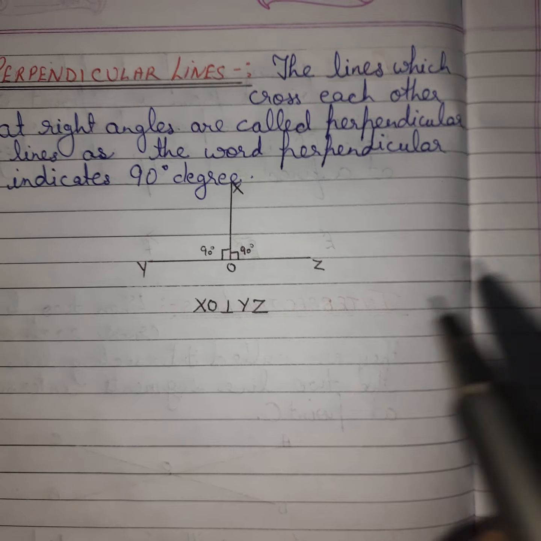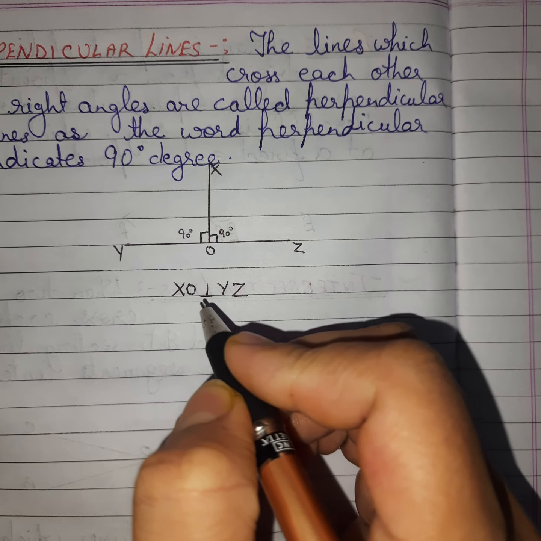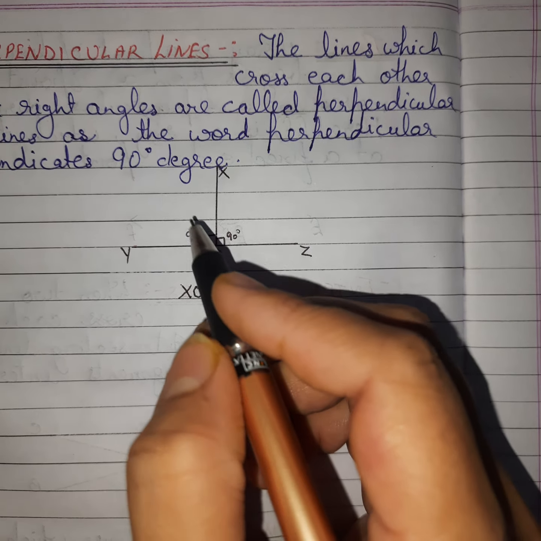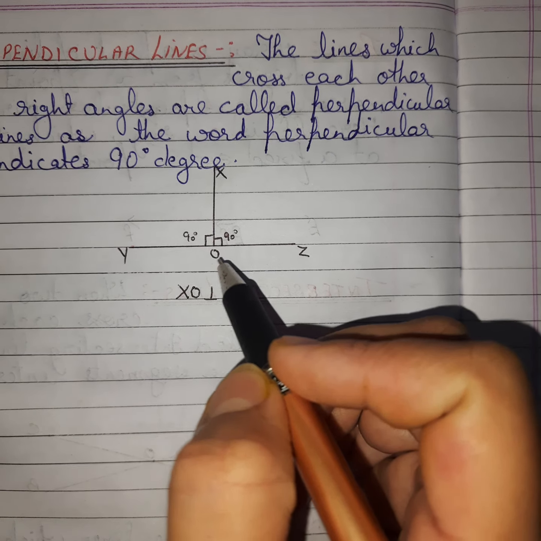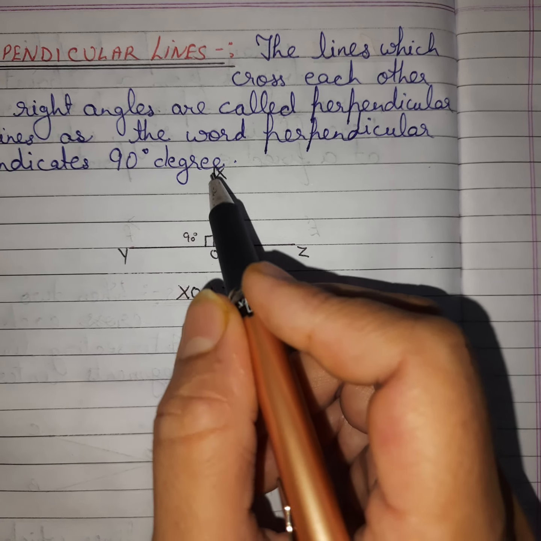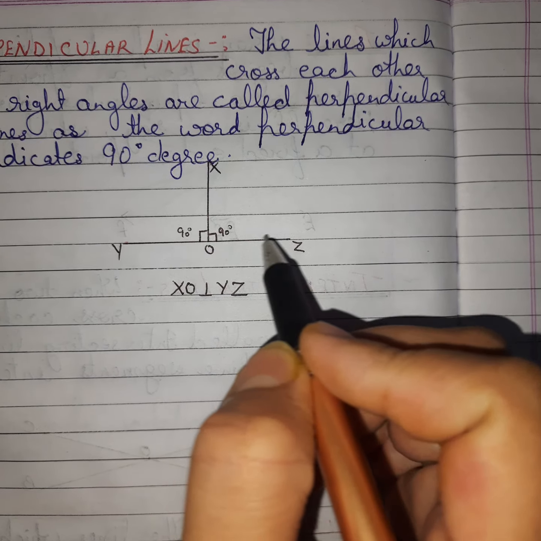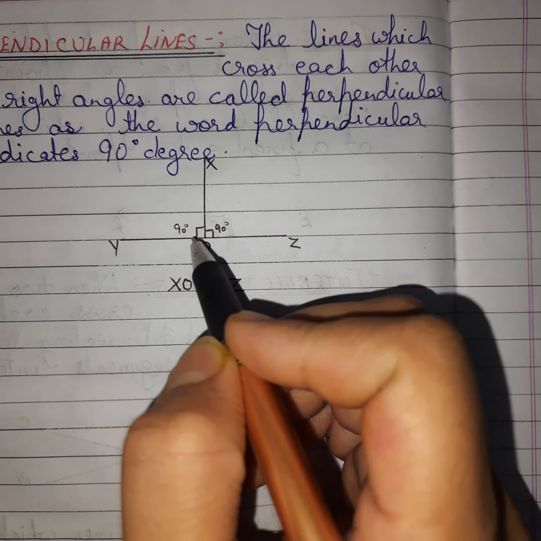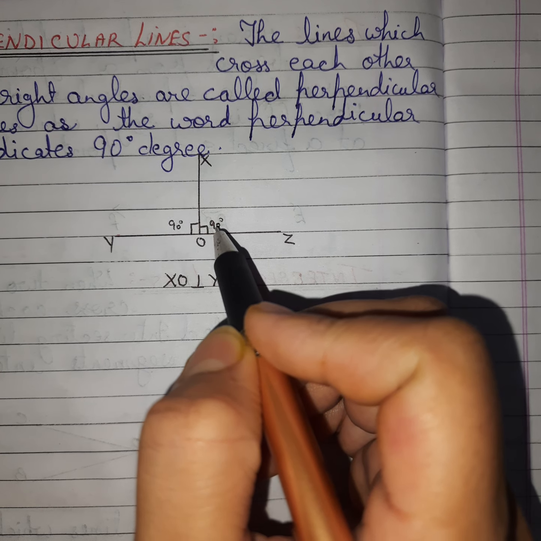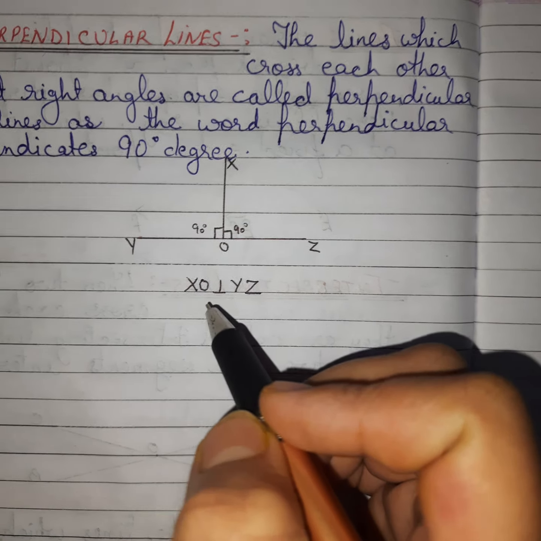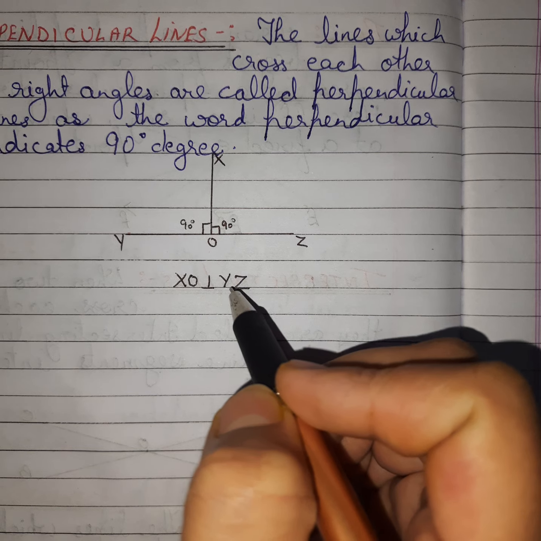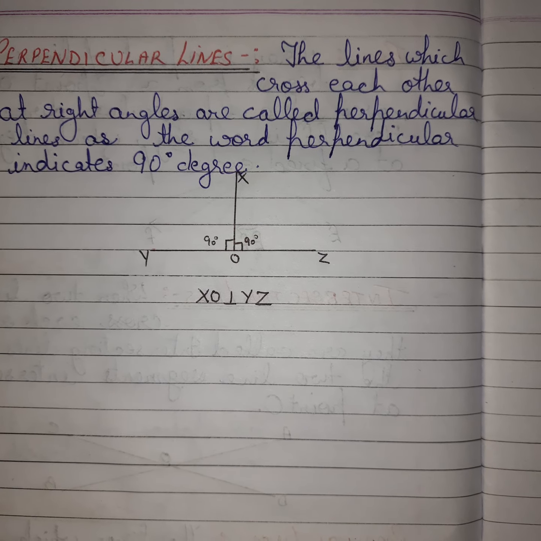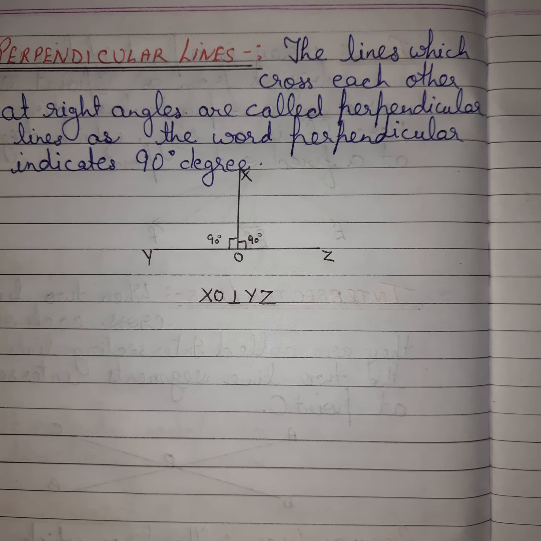With the help of this sign we show perpendicular lines. I have taken XO and YZ. XO is perpendicular to YZ because it is making 90 degrees, and on both sides the angles are 90 degrees, meaning right angles. That's why XO is perpendicular to YZ.